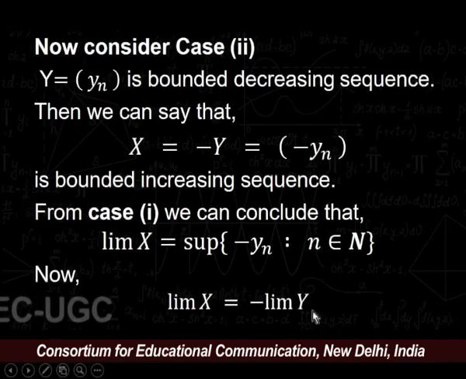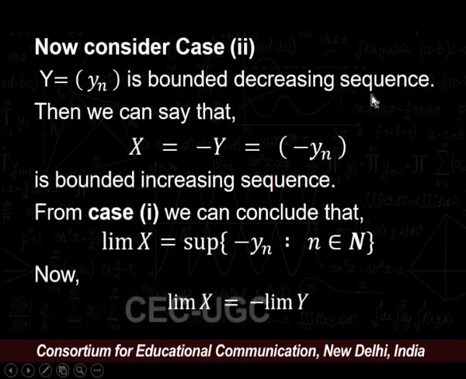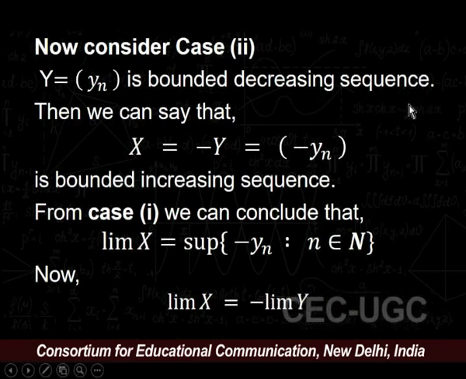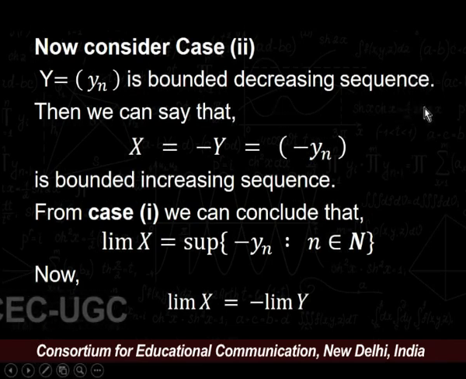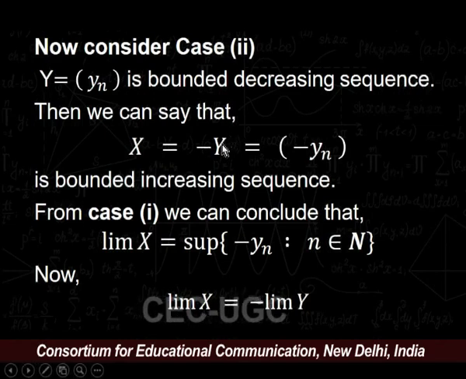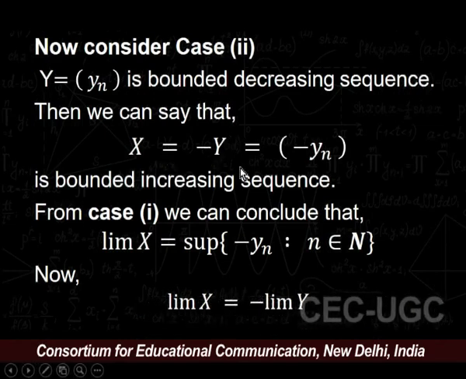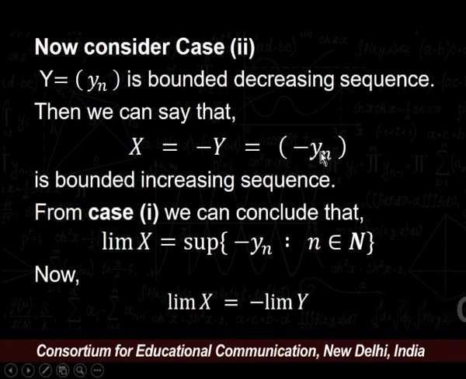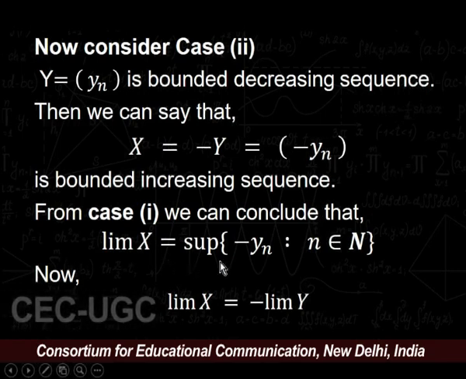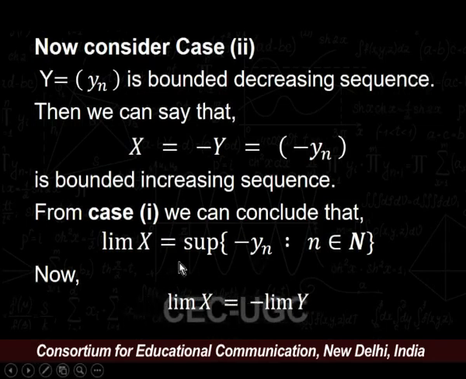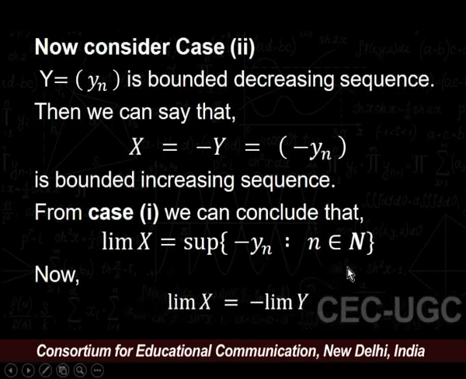Now, consider case 2. Case 2 is for a bounded decreasing sequence. Let us say Y = (yn) is a bounded decreasing sequence. Then we can say that X = minus Y, that is, minus of the sequence yn, is a bounded increasing sequence. From case 1, we can conclude that the limit of X is equal to the supremum of the sequence defined as minus yn for all n belonging to natural numbers.